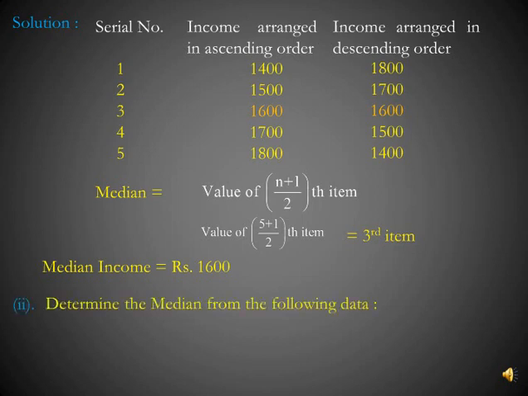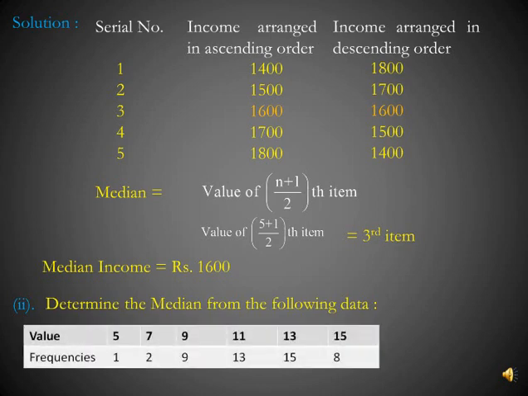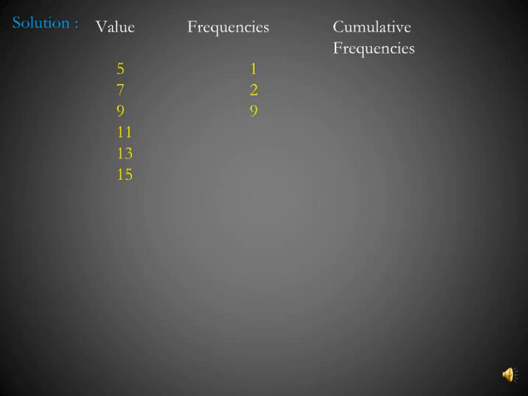Our second question is, determine the median from the following data. Values and their respective frequencies are given. Here you can see data are already given in ascending order. So we convert the simple frequencies of this series into cumulative frequencies. The first column will be for value, the second for frequencies and the third column for cumulative frequency.